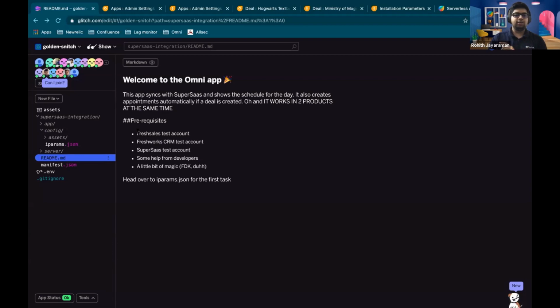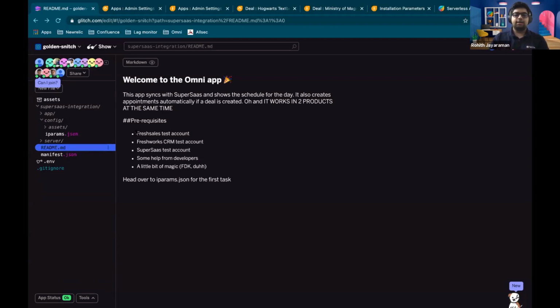So in case you want to check on the prerequisites, the things you'll need are a Freshsales account, a Freshworks CRM account, and a SuperSaaS account. It's free to sign up for. Some help from developers. You don't need this, I need this. I need help from you guys. And a little bit of magic, which is FDK, obviously, right?